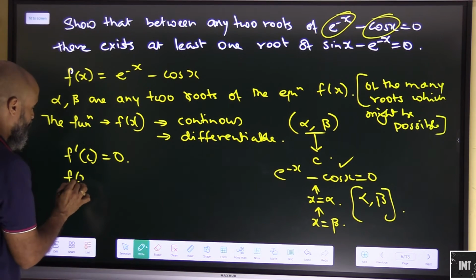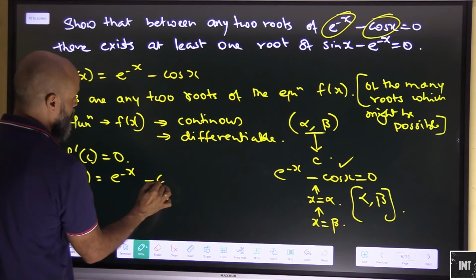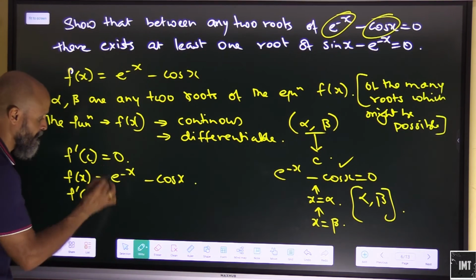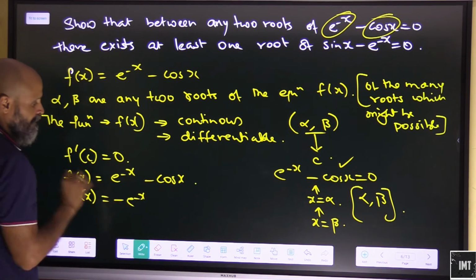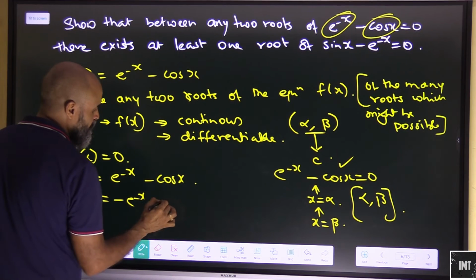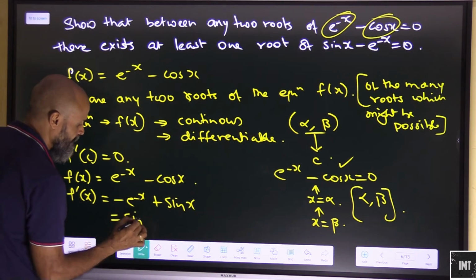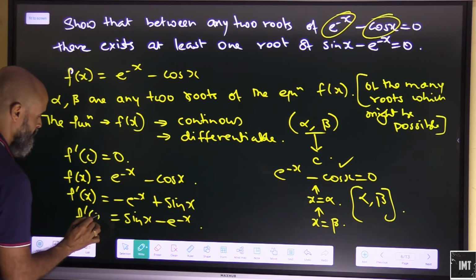Let's say f(x) is e^(-x) minus cos x. Now if we do f dash x, this will be minus e^(-x), and minus cos x will give you plus sin x. So this is sin x minus e^(-x). So this is basically f dash x.